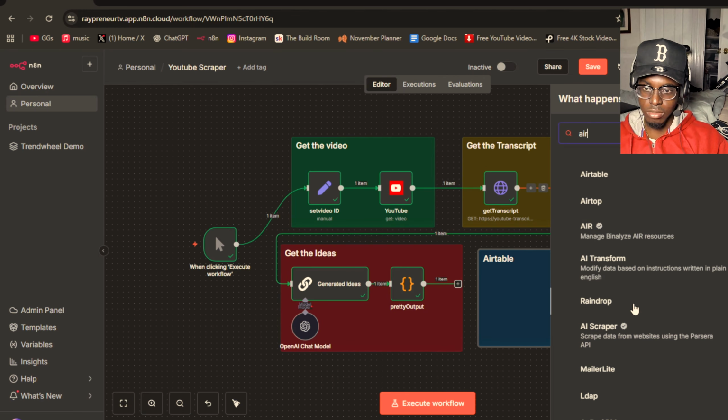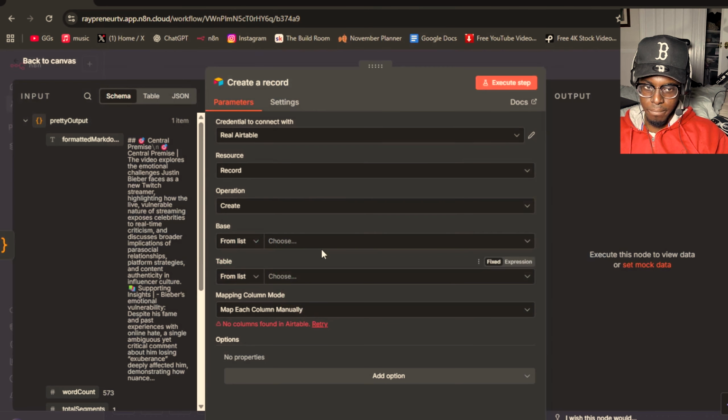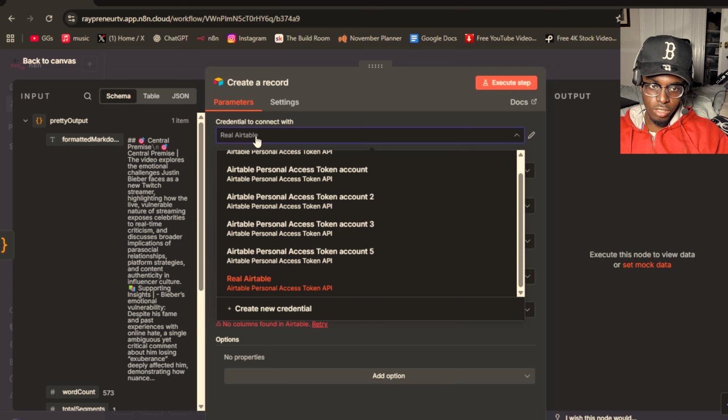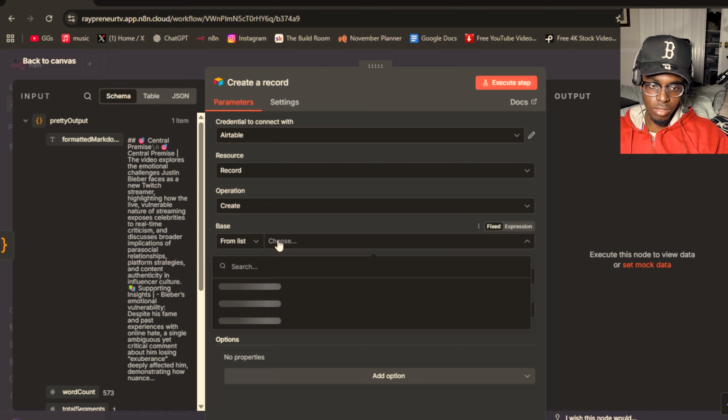So search up Airtable, and this is gonna be create a record, or no, was it? Yeah, create a record. Boom, right? And this is where you're gonna go to credentials. Make sure it's the one that you're using. So I'm using Airtable. It's gonna be set on record and create. Leave that how it is, and the base is going to be what you're using.